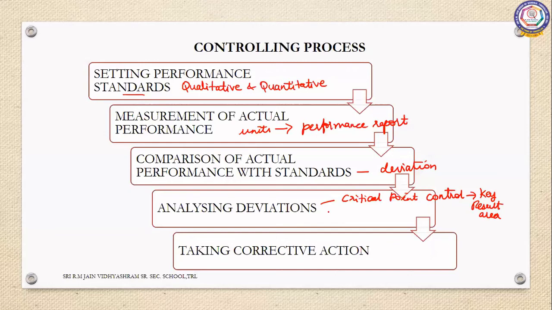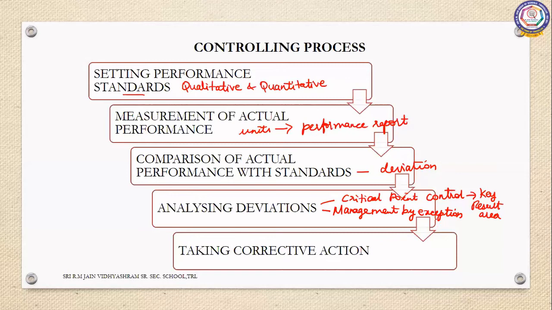Then the other aspect of analyzing deviation is management by exception. When we say management by exception, to a certain percentage we can accept a deviation in these areas, but when it exceeds more than the fixed percent, then we have to pay attention to those deviations. These types of areas which are managed this way come under management by exception.